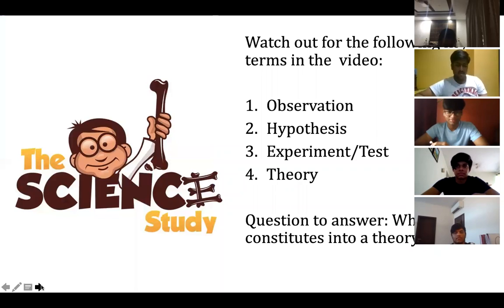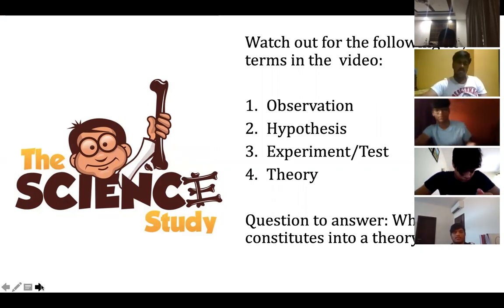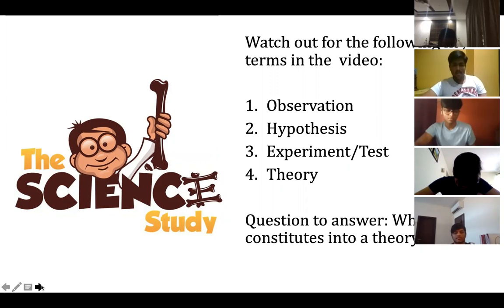I'm just going to show a small video. Please watch out for the following key terms in the video. This is a 3 minutes video. I want everyone to look at this video carefully on observation, hypothesis, experiment, and theory. These are some of the important terms which link the knowledge and the natural science. And then after that, what constitutes the theory? You will get the answer from this video. So I want everyone's attention. Please watch this video.